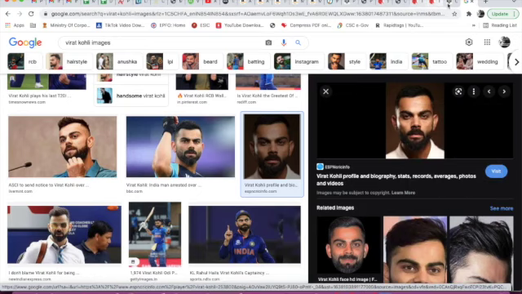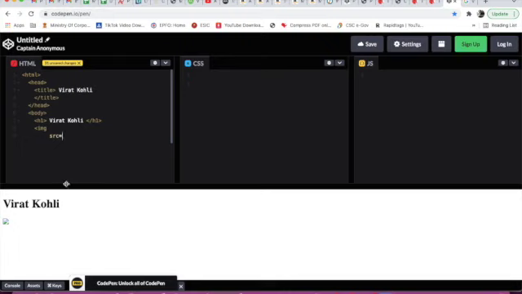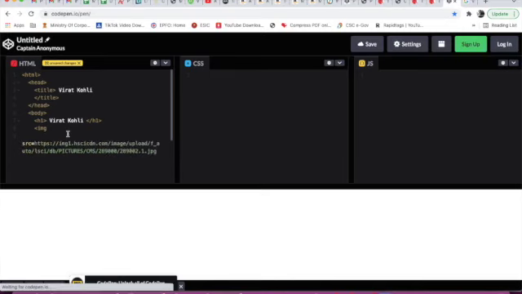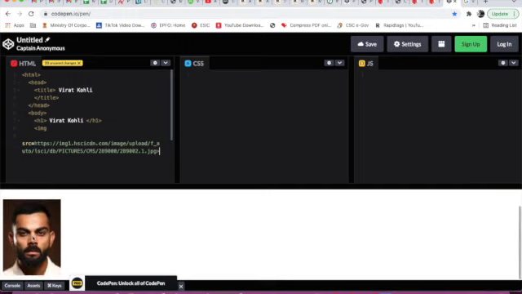Yes. Now we will go to CodePen, and here I will paste the image address. Yes, like this. And now the image is coming. See, whichever image we want, we copy the image address and paste it here, so it will come.